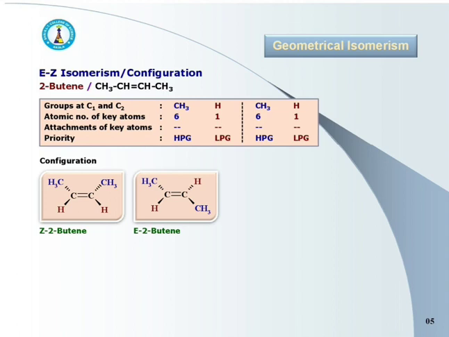Whereas in second structure, higher priority groups, that is CH3 attached to C1 and C2, are at diagonally opposite side of double bond, and so it is E isomer. First is Z-2-butene, while second is E-2-butene.